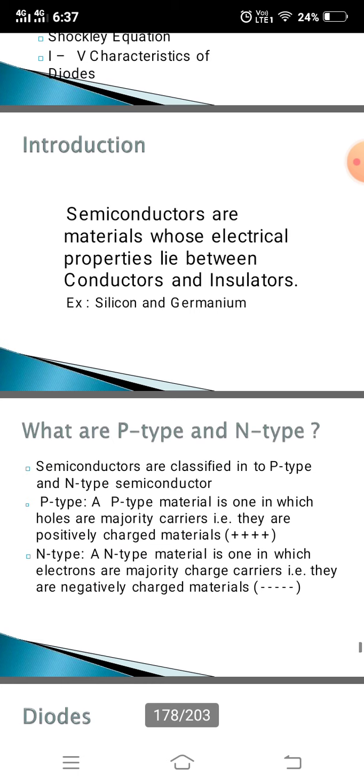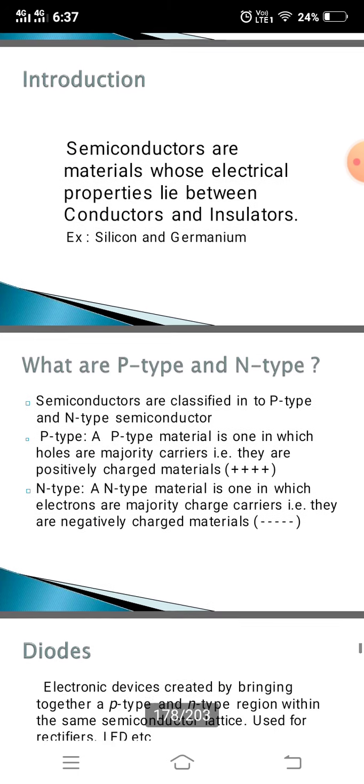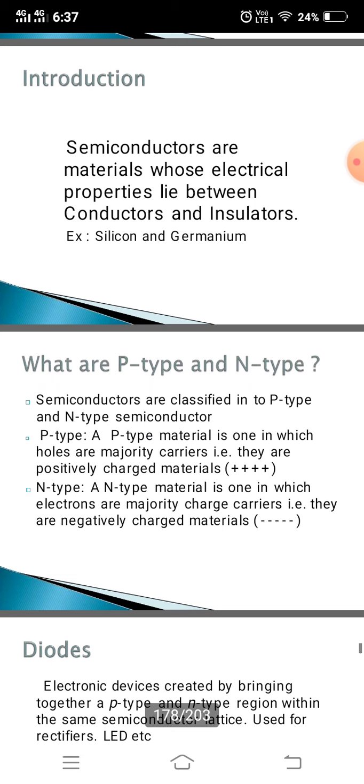Next, we need to know about conductors. A conductor is a material which supports a generous flow of charge when a voltage is applied across its terminals. It has very high conductivity. Examples: copper, aluminium, silver, gold. The resistivity of a conductor is in the order of 10 power minus 4 to 10 power minus 6 ohm centimeter.